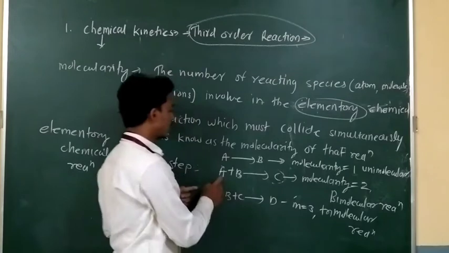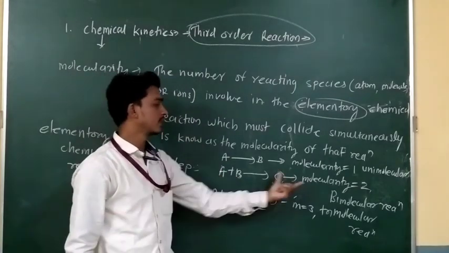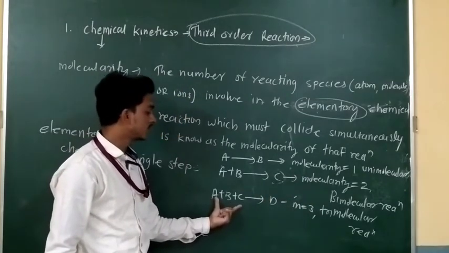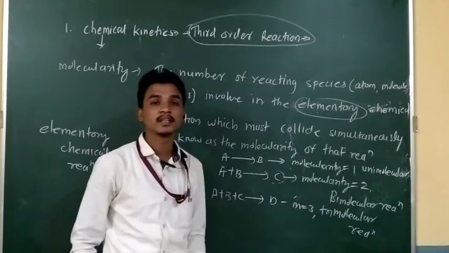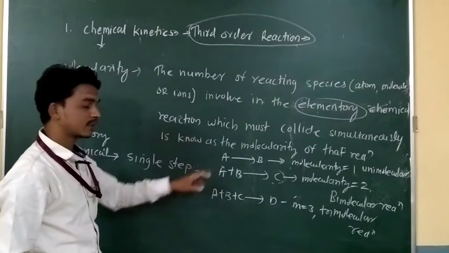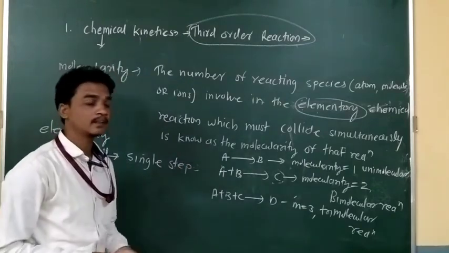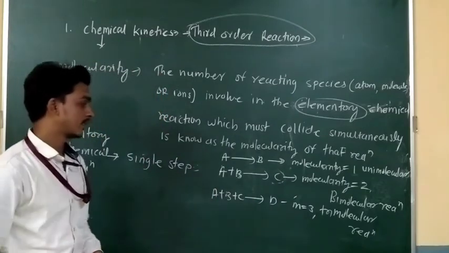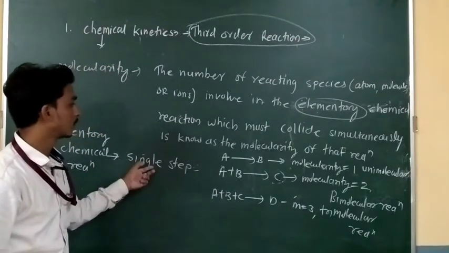The number of reacting species is 2, that's why the molecularity is 2, and the number of reacting species is 3, that's why the molecularity is 3. You can easily say the molecularity of these reactions is 1, 2 and 3. Okay, so this is about the molecularity.